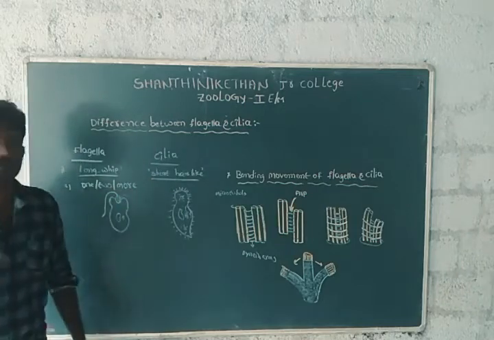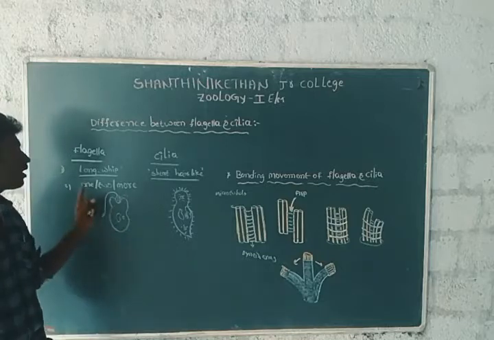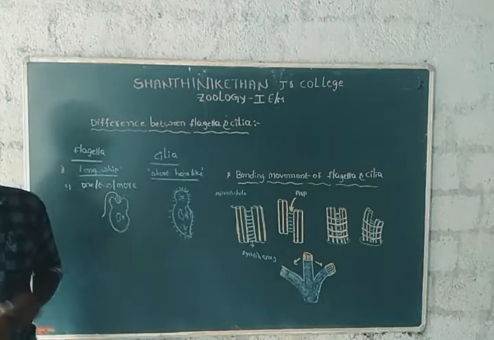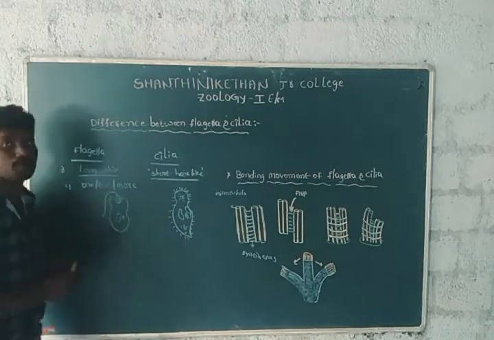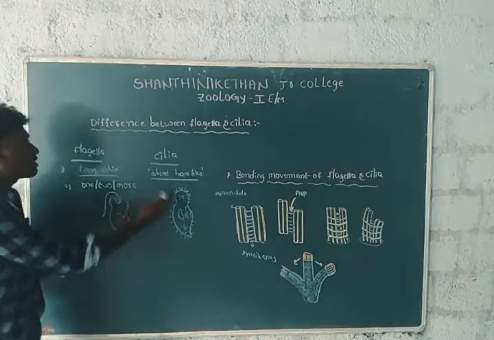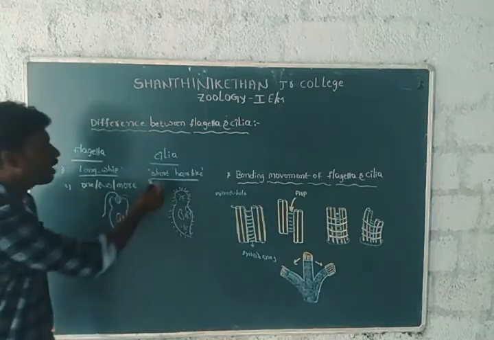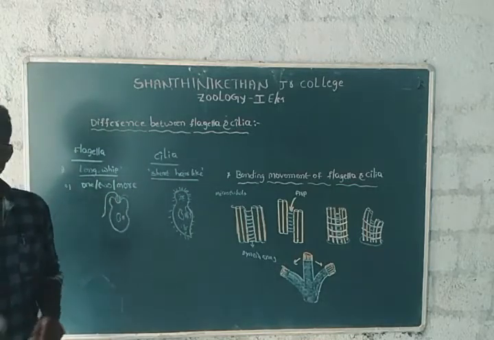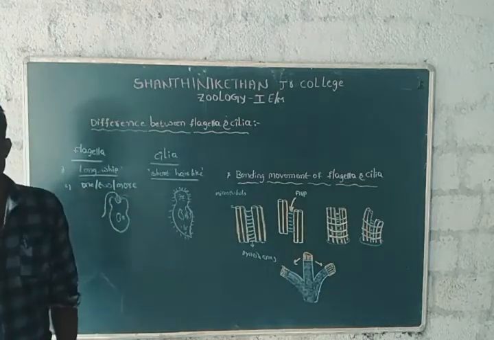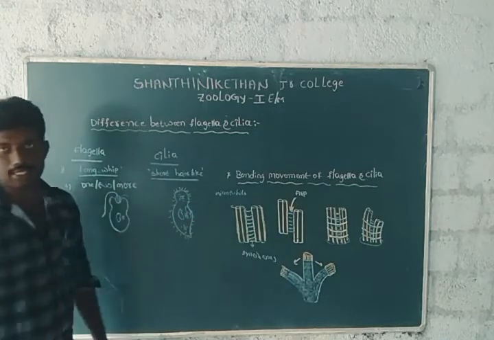The flagellum is a long whip-like structure, and the cilium is a short hair-like structure. Flagellated organisms have one or two or more flagella, while in ciliated organisms many cilia are present.